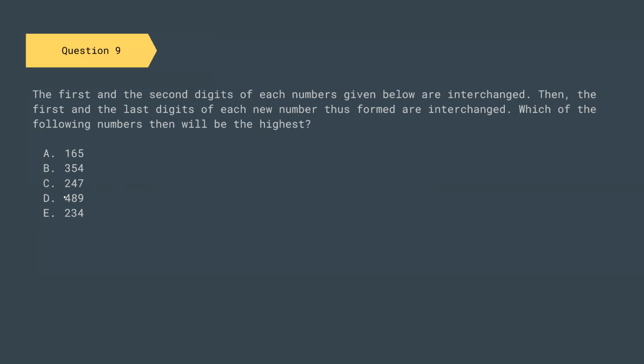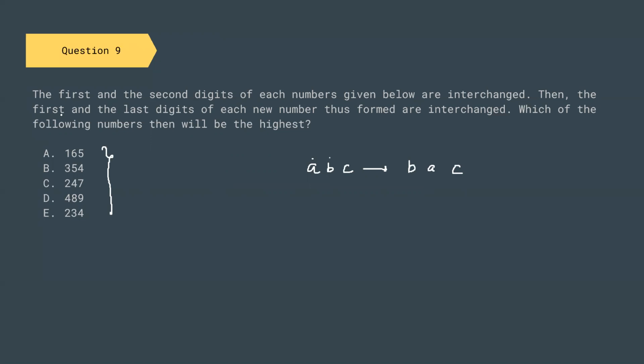They are saying that the first and the second digit of each number given below are interchanged. So before looking into the question, let us imagine that the three-digit number is A, B, and C. How can I say that the number is a three-digit number? Because all the options given here are three-digit. So the first and the second digit are interchanged, and we get B, A, C.